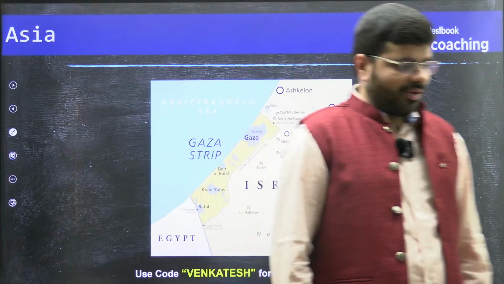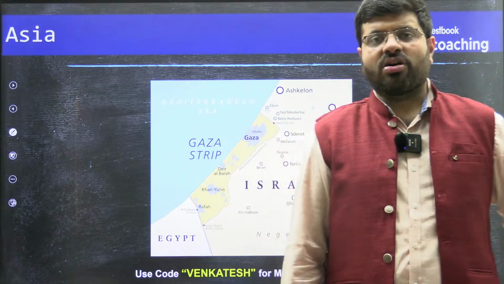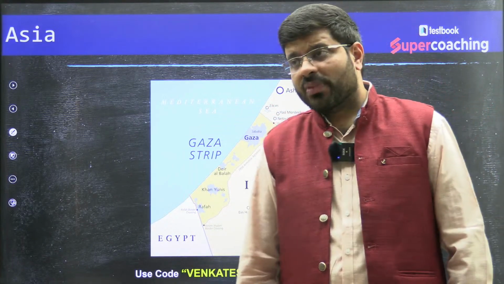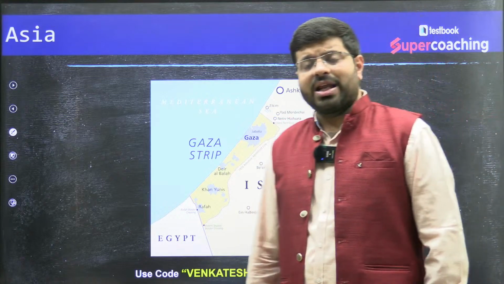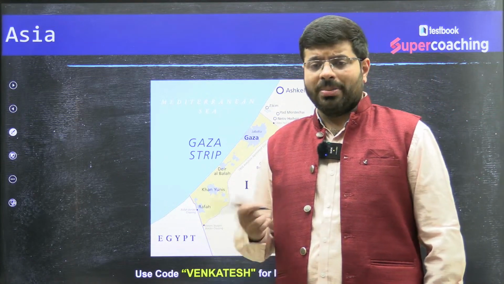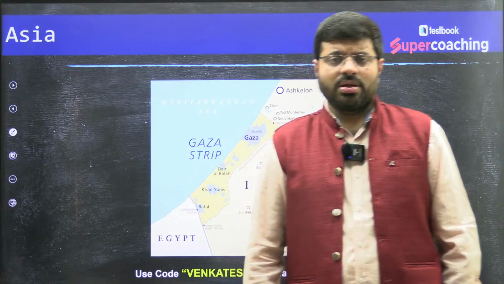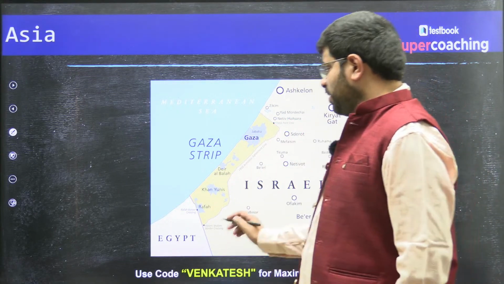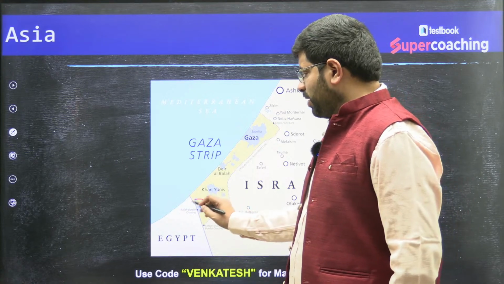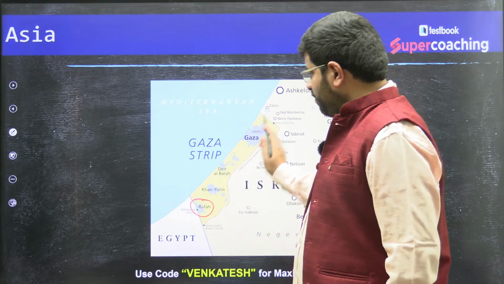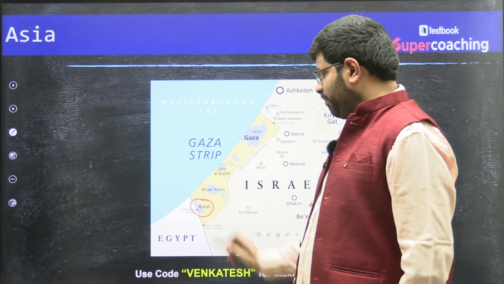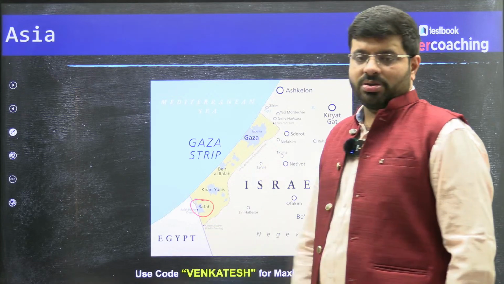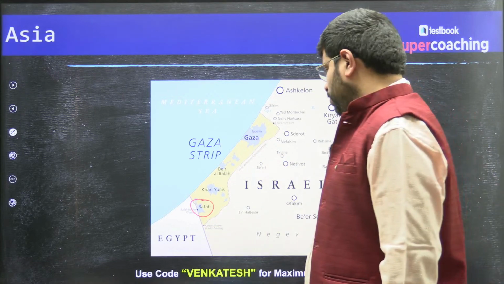Have you all considered the recent conflict in West Asia, the Israel and Palestinian issue, the Hamas, right? You see humanitarian assistance moving across the Rafah region. So the Rafah border crossing, which is part of the Gaza Strip, is located where? You can see it moves towards Egypt. So the Rafah crossing becomes important.